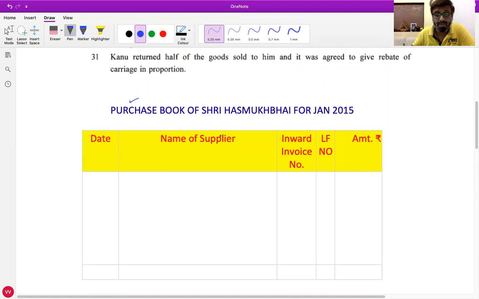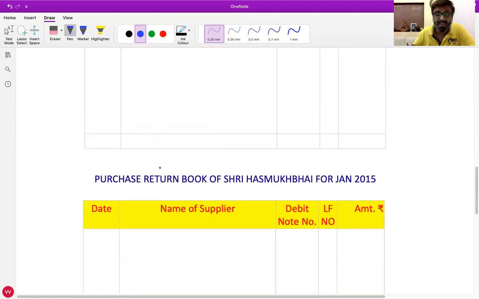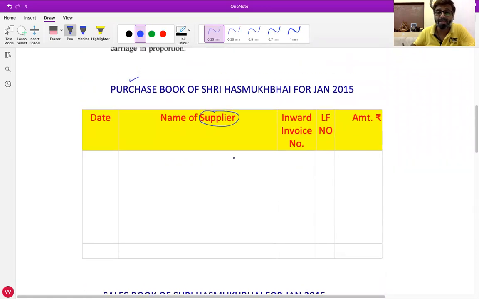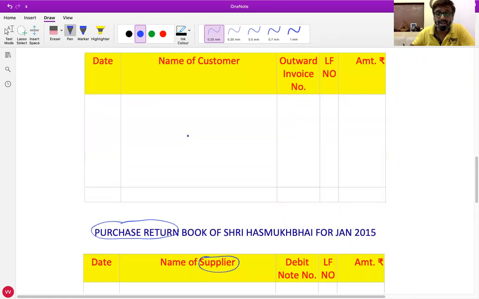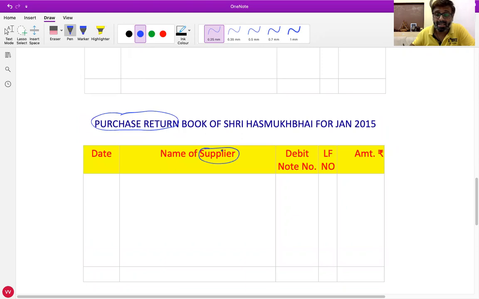Now, one more thing, all of you just note it down. We purchase goods from suppliers, so in the purchase book, as well as when we return the goods to suppliers, in the purchase return book, you will write the name of the supplier. I repeat, in the purchase book as well as the purchase return book, you will write the name of the supplier. Did you understand this, everyone?